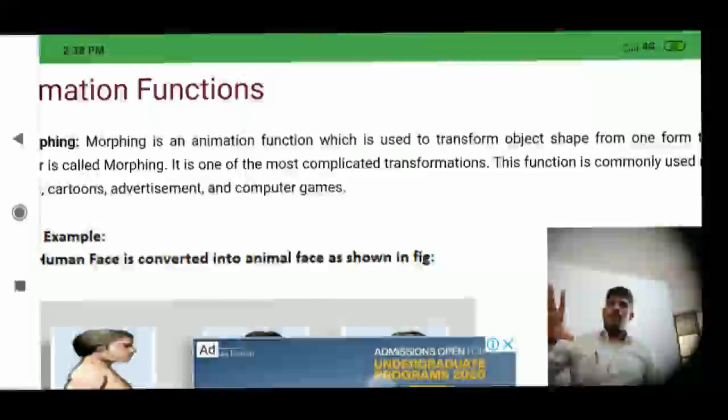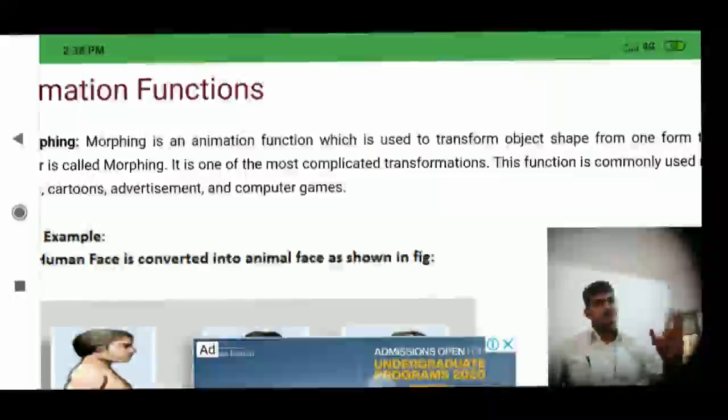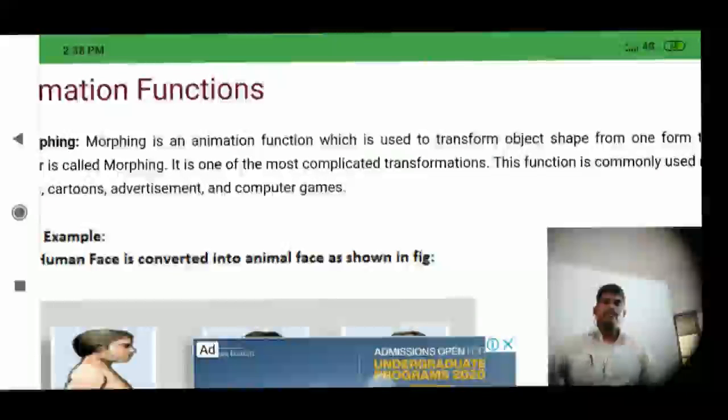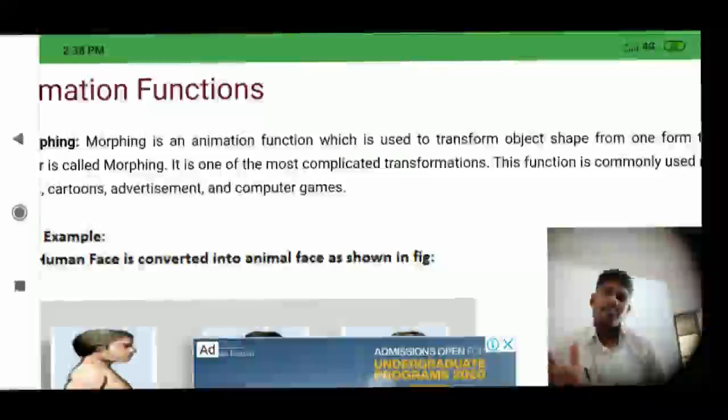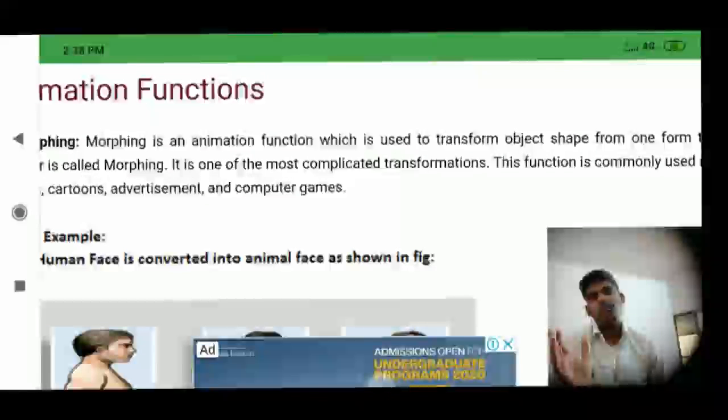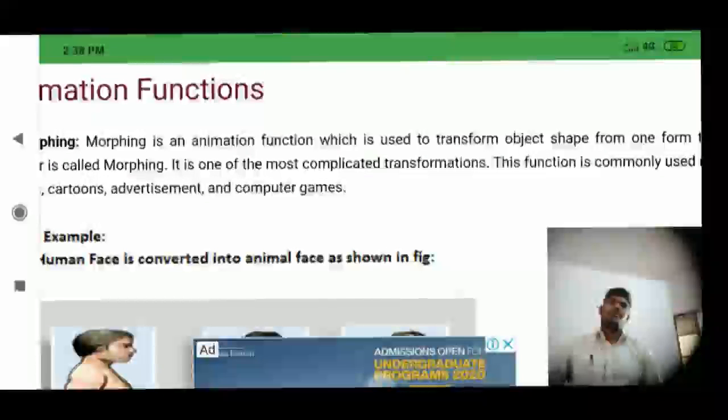Here, a Manmohan Singh image is there, and a Narendra Modi image is there. Now we want to change the Narendra Modi image, or turn the Narendra Modi image into a Manmohan Singh image.